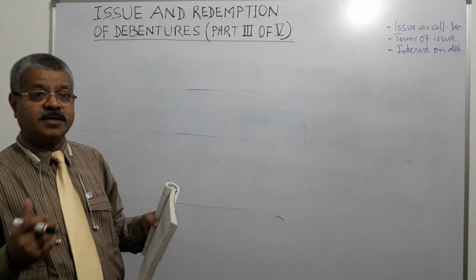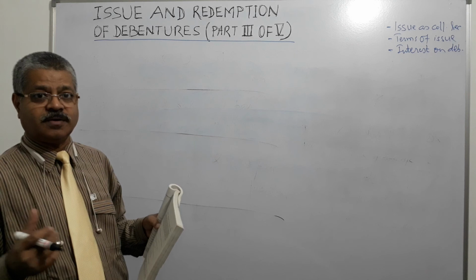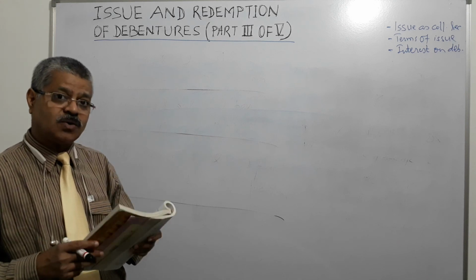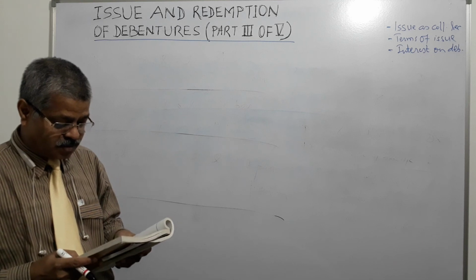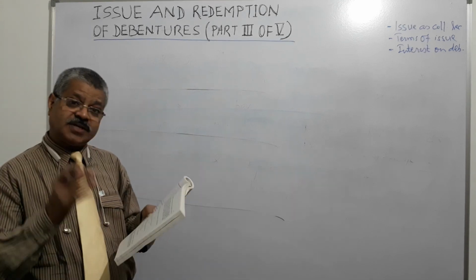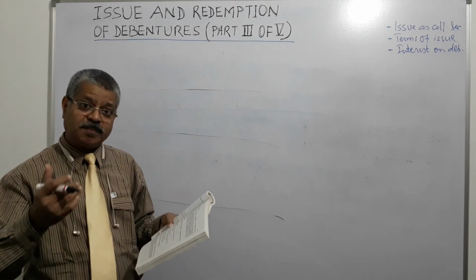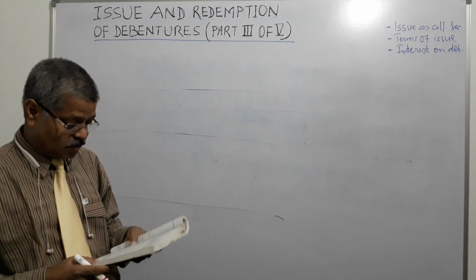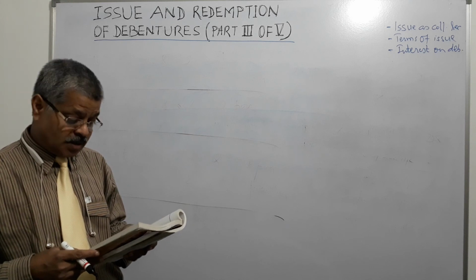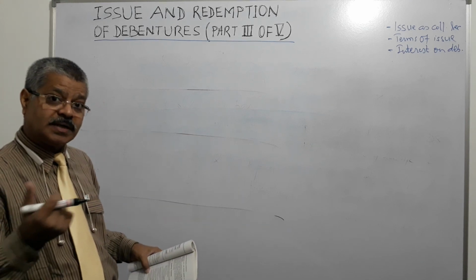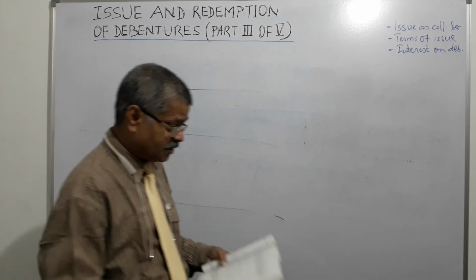When interest is paid to debenture holders, debit debenture holders account, credit bank account. When transferring debenture interest account to the statement of profit and loss, debit P&L, credit debenture interest account. And on payment of TDS to the government, debit income tax payable account and credit bank account, right?